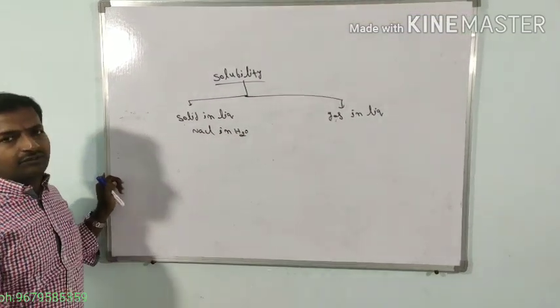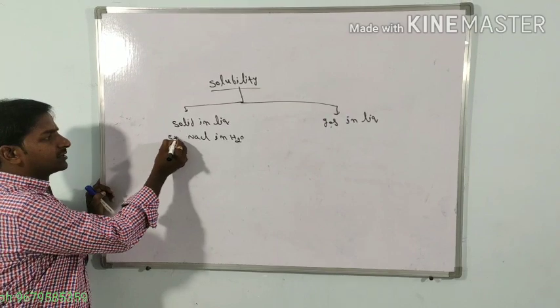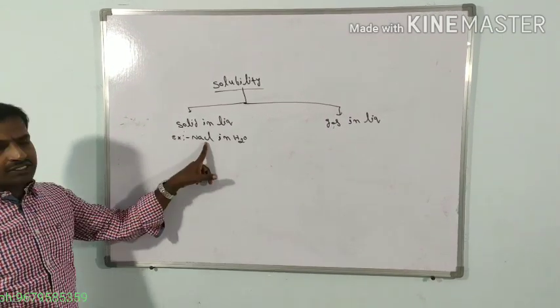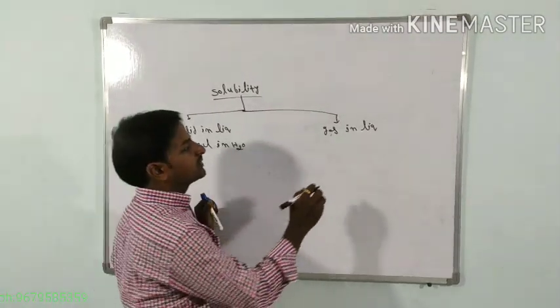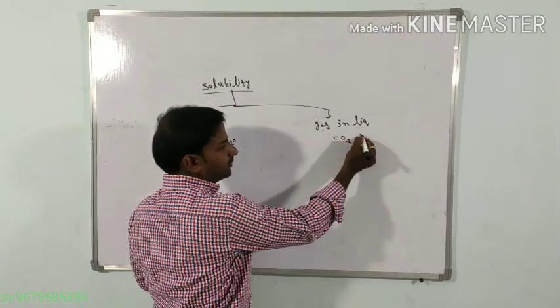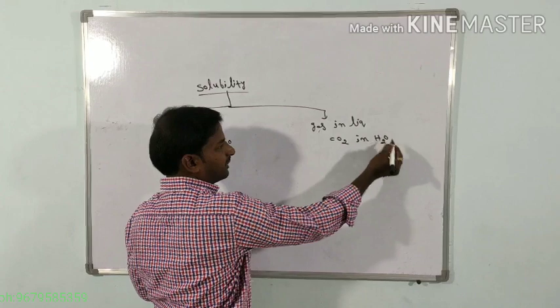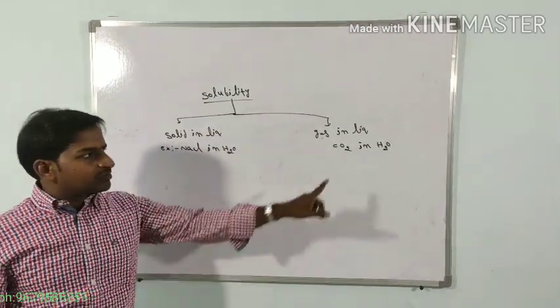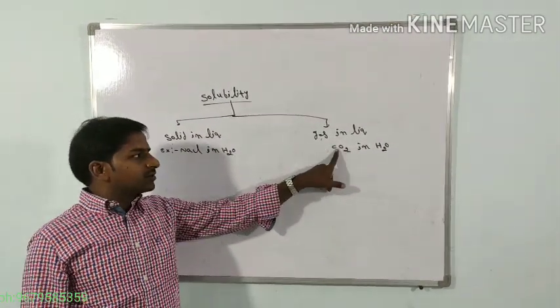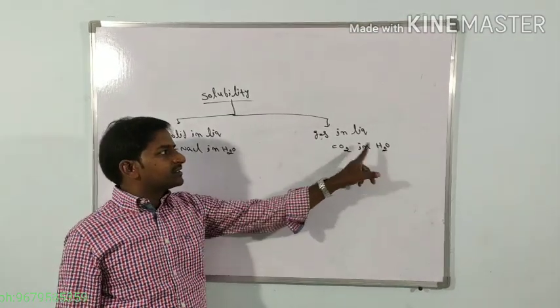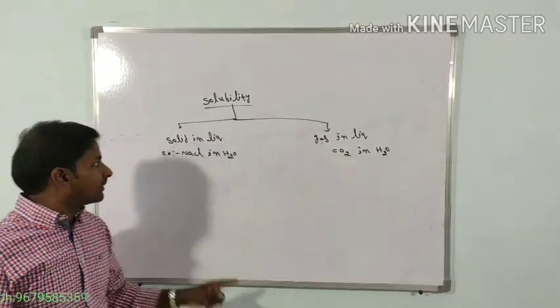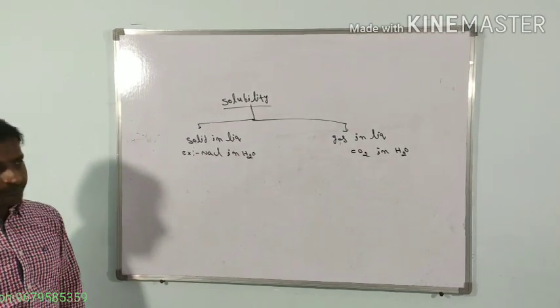In solid in liquid, the best example is NaCl in water. NaCl is the solute, water is the solvent. In the gas in liquid system, the example is CO2 in water, carbon dioxide in water. Here CO2 is the gas, so that is the solute. Next, H2O is the solvent. So this is a gas in liquid type of system. This is the solid in liquid type of system.